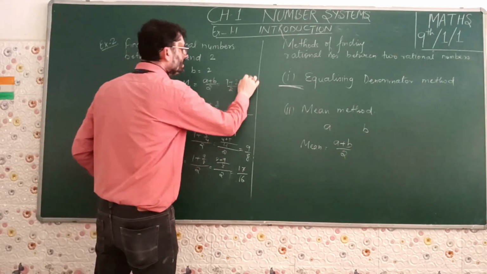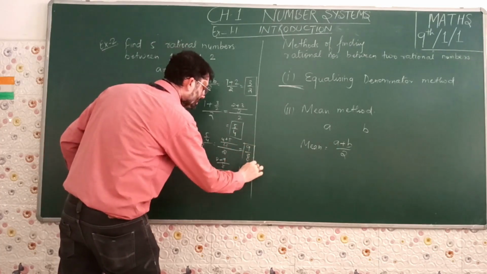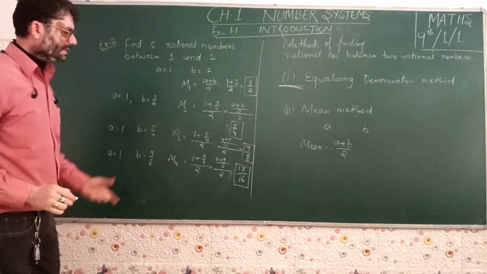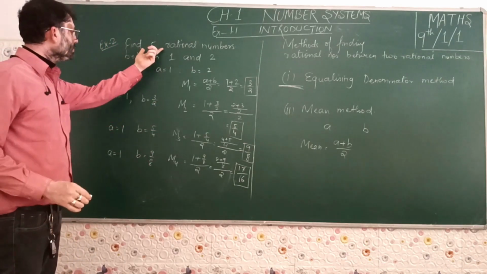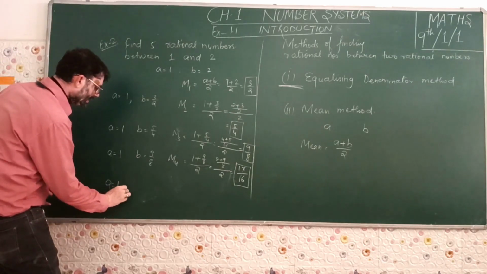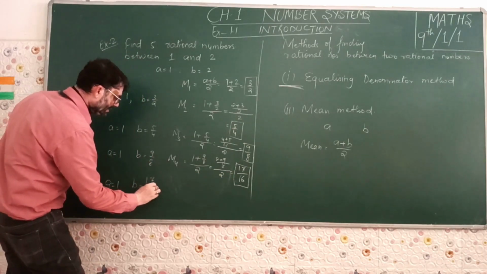The first one was 3 by 2. The second was 5 by 4. The third was 9 by 8. And the fourth that we have got is 17 by 16. Moving on to the last, because we had to find 5 only. So for the fifth one, let us fix A again as 1, and now B will change to be 17 by 16.